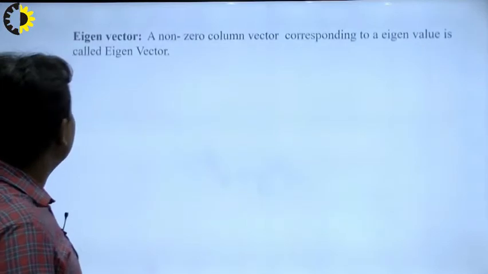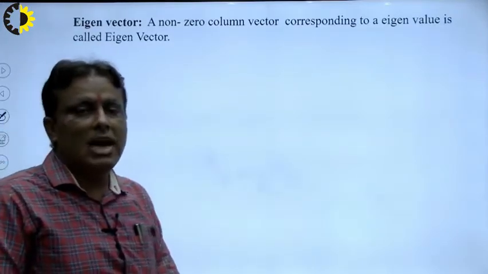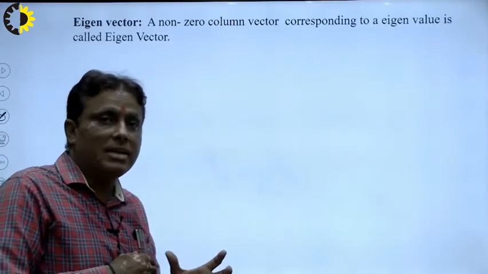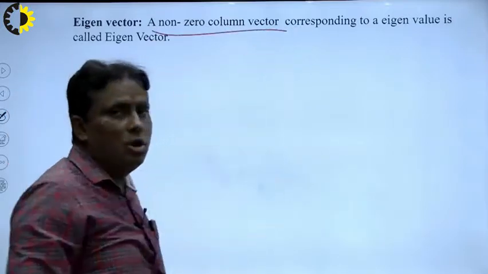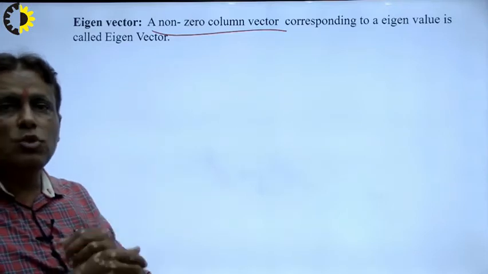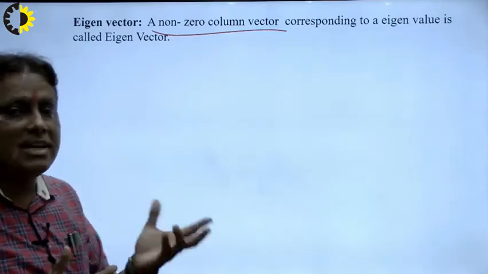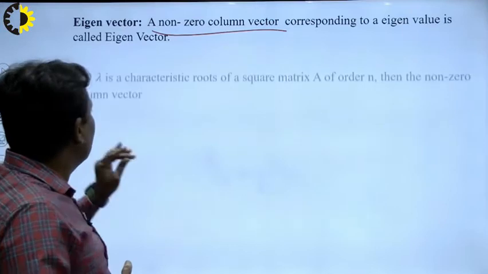Now the question is: what is an eigenvector and what is the role of an eigenvector? A non-zero column vector corresponding to an eigenvalue is known as an eigenvector.